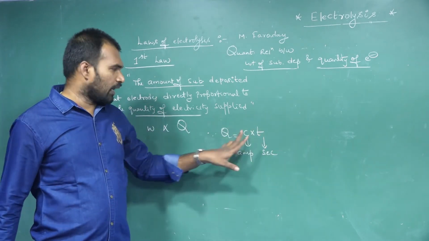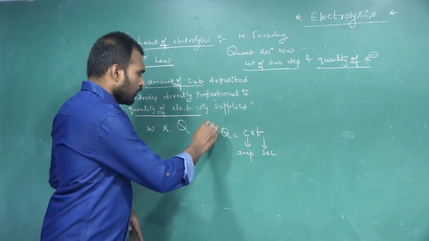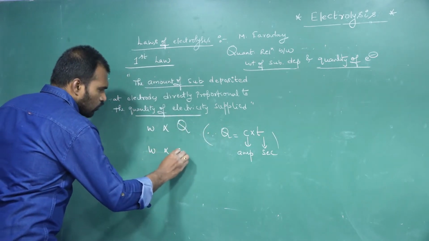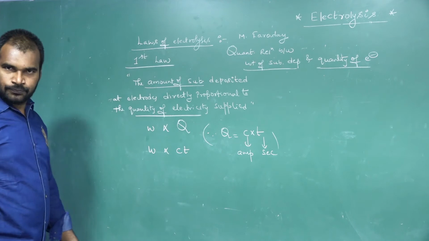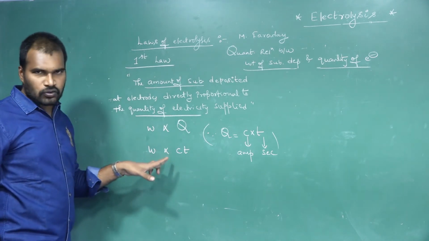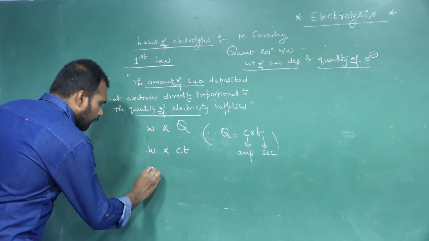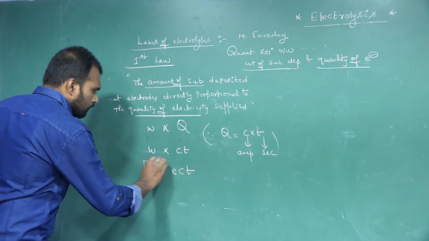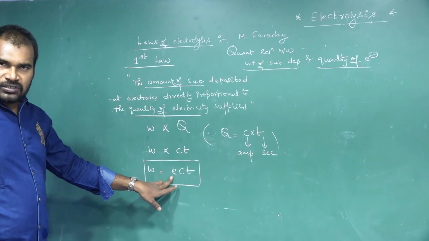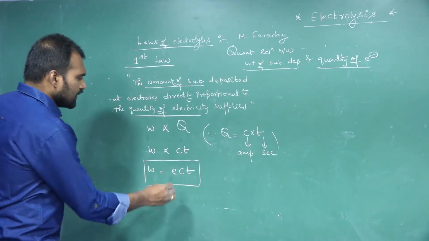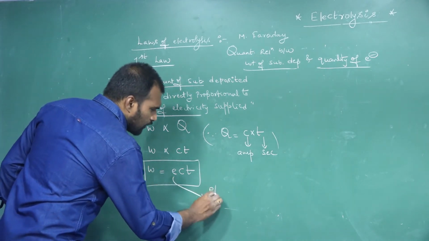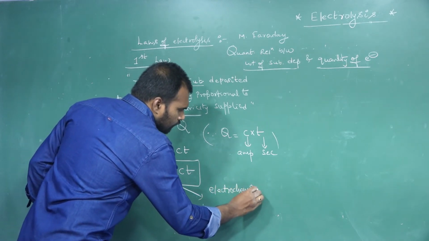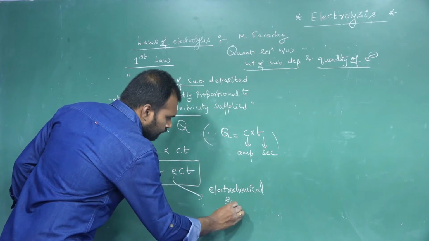If you substitute here, weight is proportional to C into T. So if you remove this proportionality constant, W is equal to E C T. Proportionality constant E. What does this E stand for? E is nothing but electrochemical equivalent.